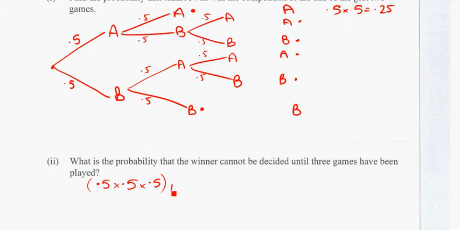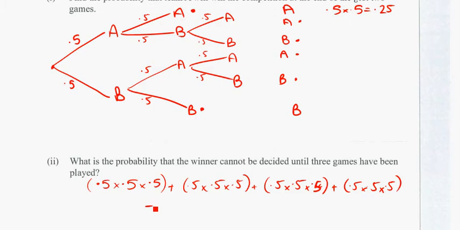And there's 4 of those. We could have done it to the power of 4, or times 4 actually. And working all that out, that comes to 0.5 as well.